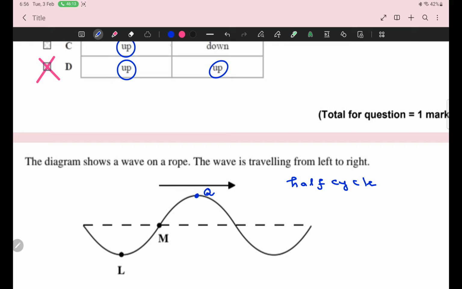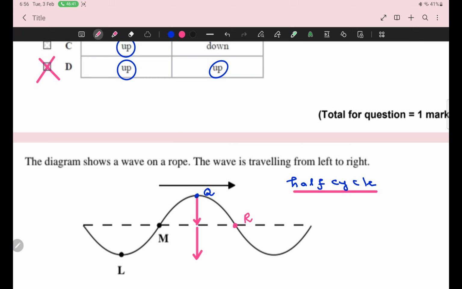Obviously, it has no place to move further upward. It is already at extreme position. Okay, beta. So it will move first downward and then further downward for completing half cycle. Okay. Now Simra, for point R, where will it move? Upward or downward?